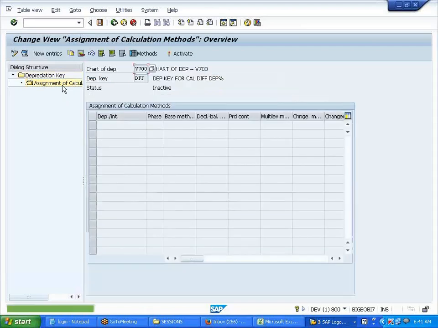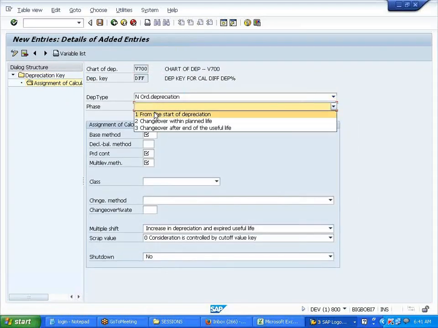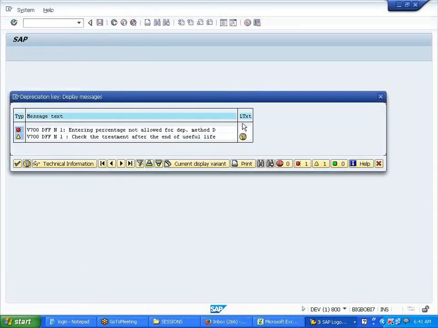Maximum method, assignment of values, new entries, ordinary, from start of depreciation, base value, period control. Now this will change, right? This multi-level method. SLM we have seen, WDV we have seen, useful life we have seen. Now I am showing you DFF, different percentages. Save it.